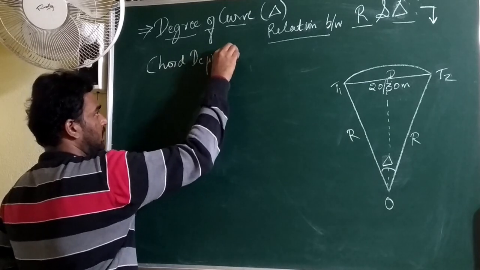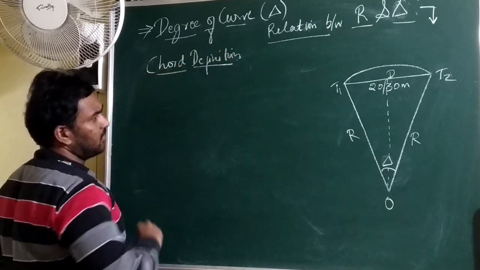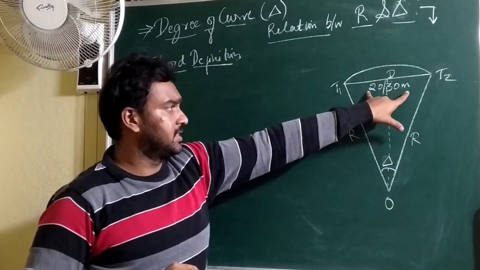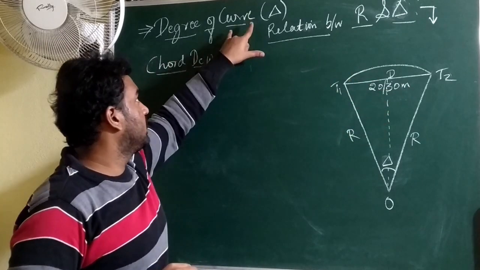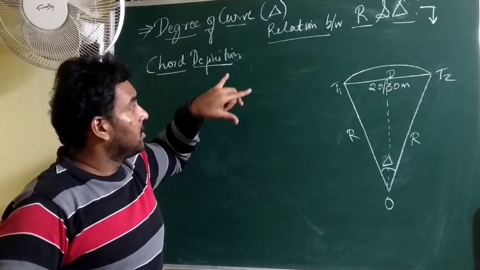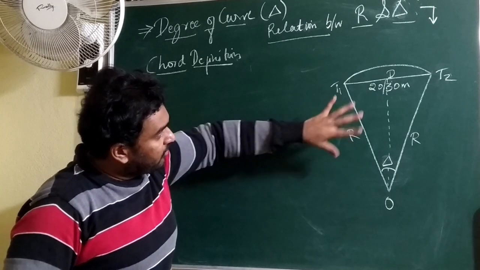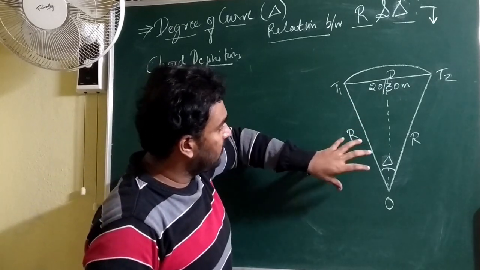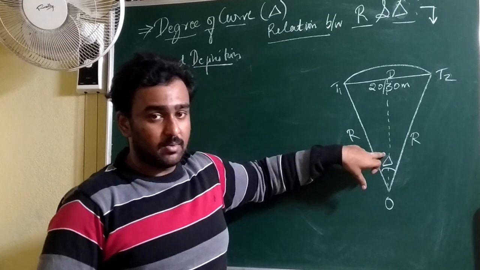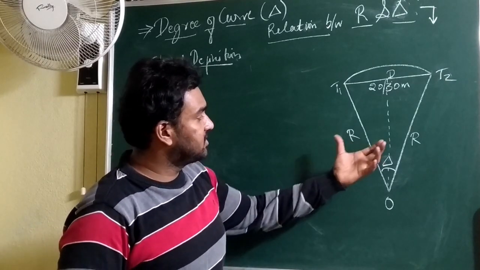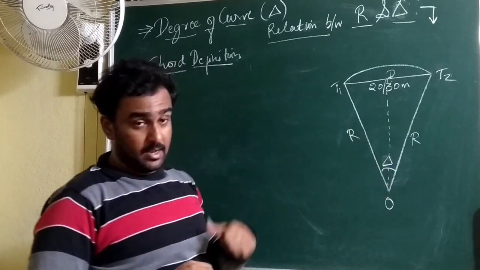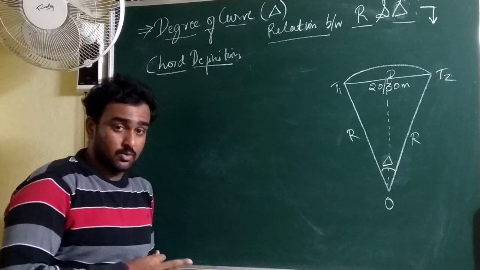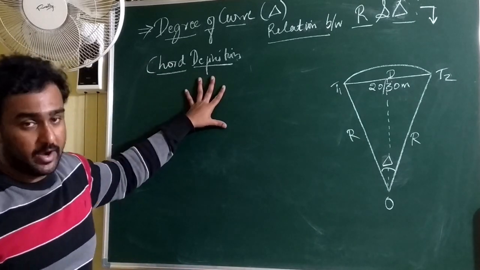By considering the specified length of chord, let us obtain the degree of the curve. In this figure, there is a relation we can obtain between radius and delta, isn't it? So let us obtain the relation by considering the chord definition.